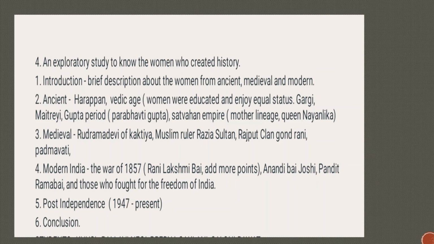Then the Satavahana Empire ruled in the name of the mother, and then Queen Naganika, the Kakatiya dynasty's Rudrama Devi, and then we talk about the Muslim ruler Razia Sultan. And the Indian rulers who fought against Muslim rulers, such as Gond Rani Durgavati, or you can see Padmavati. From the medieval period, and in the British rule and the war of 1857, Rani Lakshmi Bai, and you can see some important social workers and social and religious reformers, you will write about them, and many more who fought for the freedom of India.